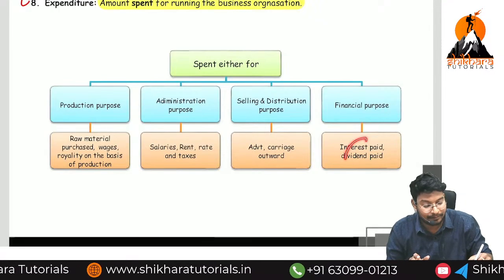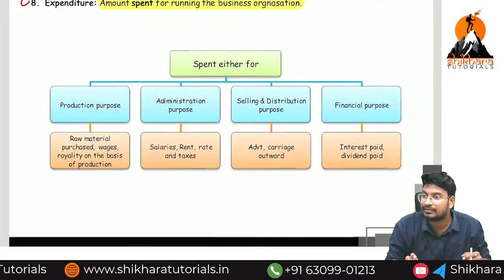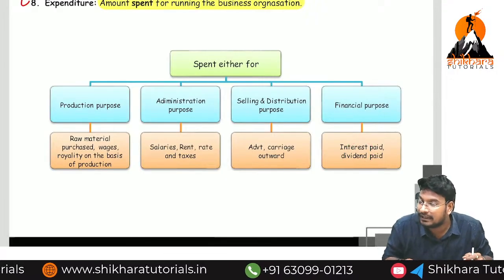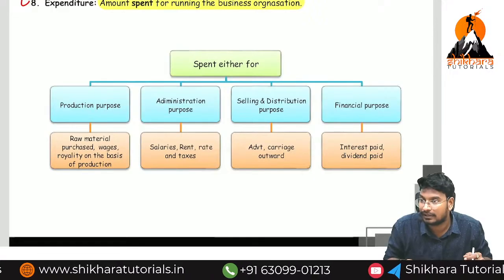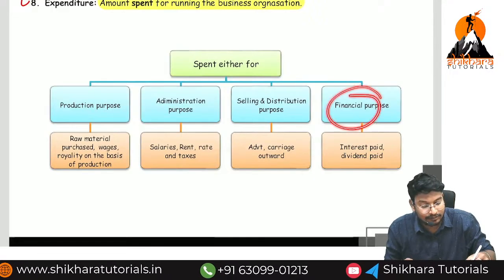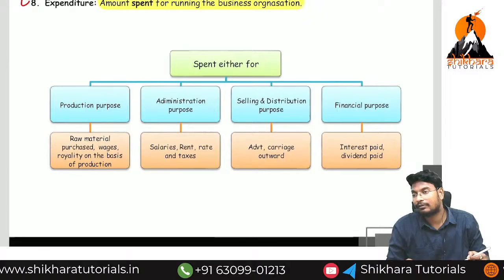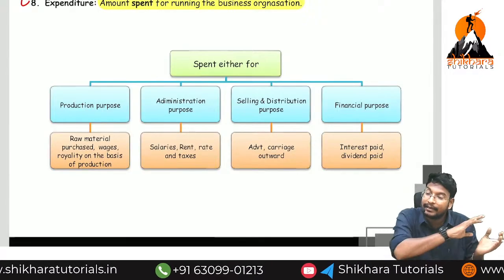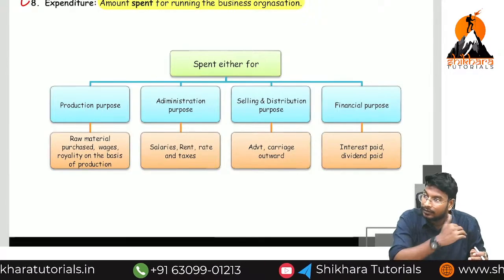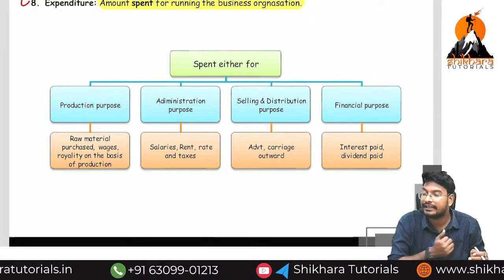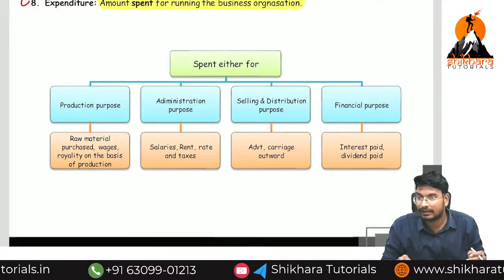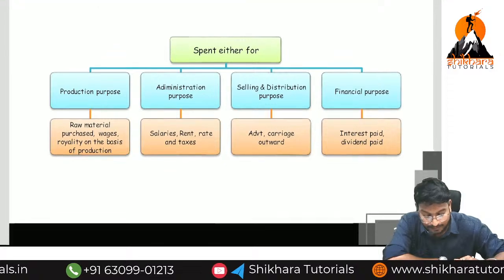From the company's point of view, if we are getting profits, we need to distribute the dividend to the owners. That is also called the financial purpose. We are taking amounts from the shareholders and then giving a return in the form of dividends.